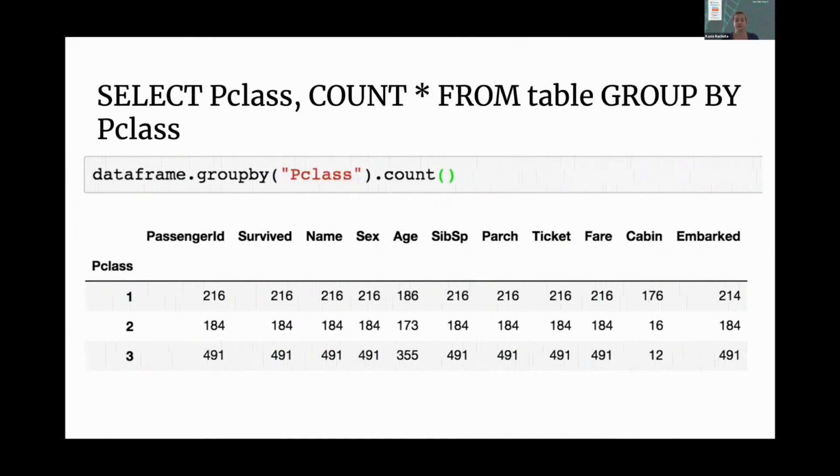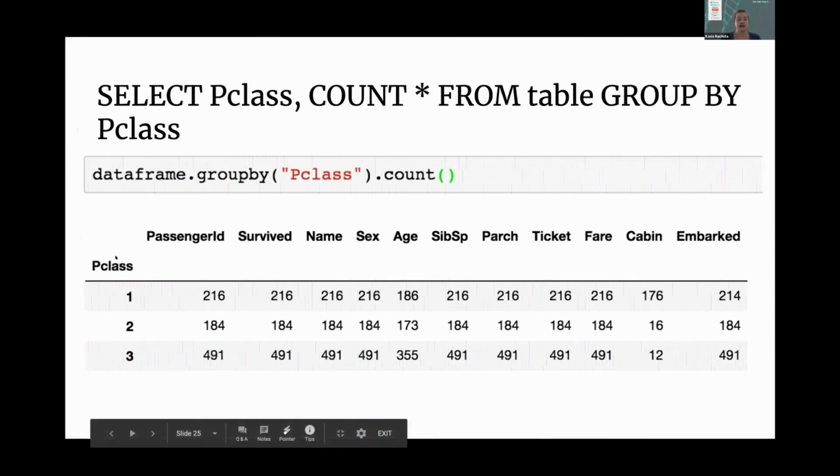Now I want to do some counts. So I want to pick the passenger class. I want to do a count star, and I want to group this by passenger class. So in DataFrame, we group by first. So I pick the data frame and then I group by passenger class, and then I pass the count function.